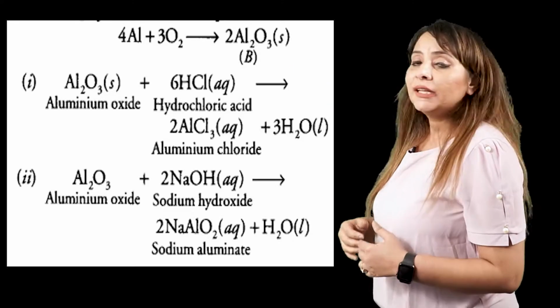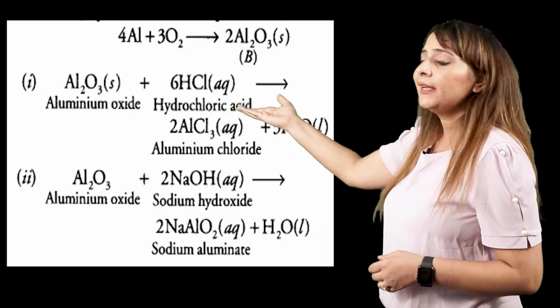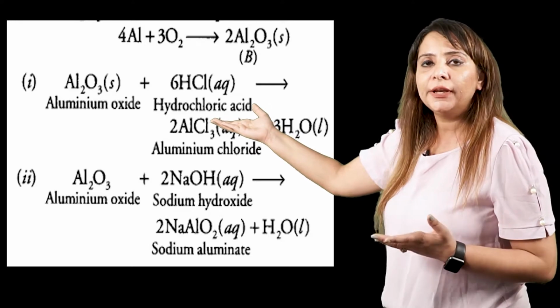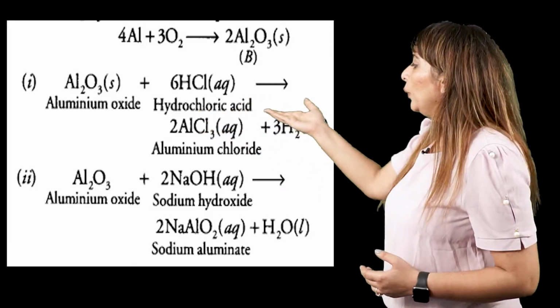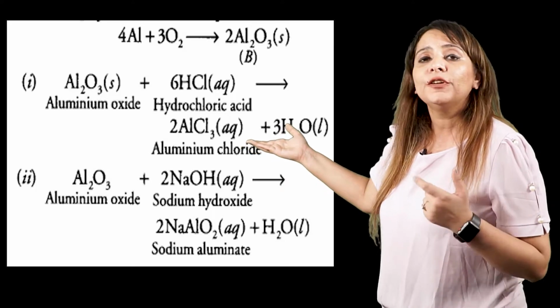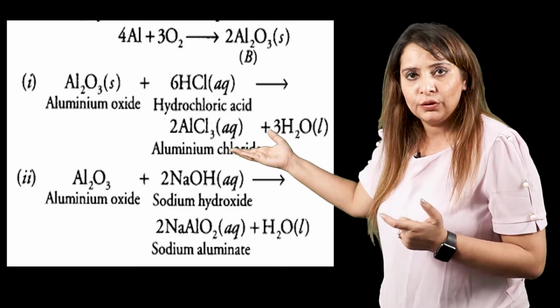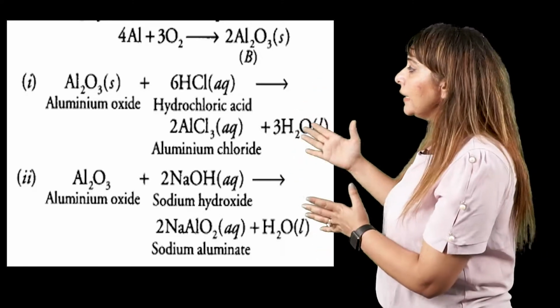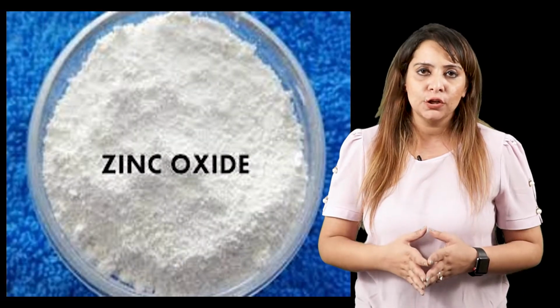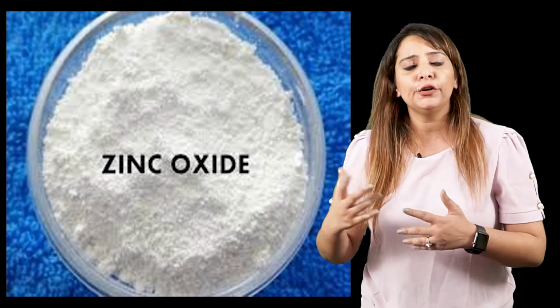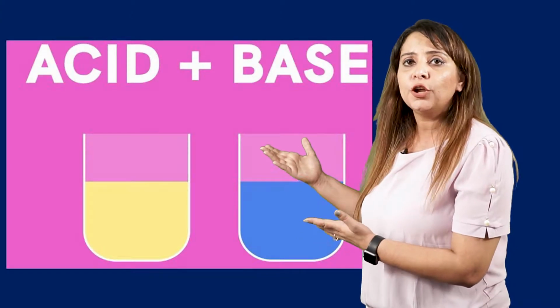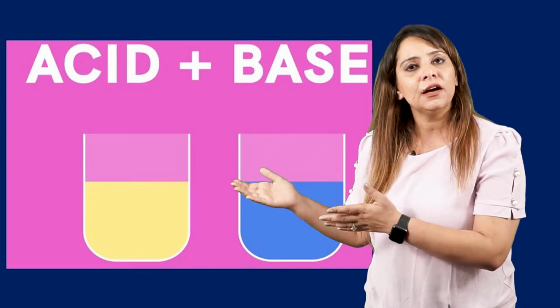Got it? Now, in the second reaction, I'm going to react it with a base. So I have Al2O3 and I'm reacting with a base, say NaOH, that is sodium hydroxide. When they both react, we get a compound, sodium aluminate, with formula NaAlO2, and along with that we get water. So this is how you can prove that aluminium oxide is amphoteric in nature. In a similar manner, we can do it for zinc oxide also. If somebody asks you to prove its amphoteric nature, we can carry out the same reactions of zinc oxide with an acid and a base, and it will prove that it is amphoteric in nature.